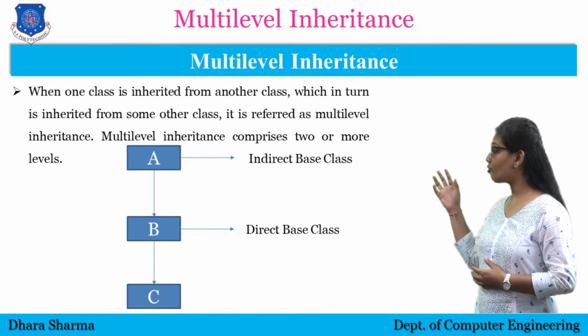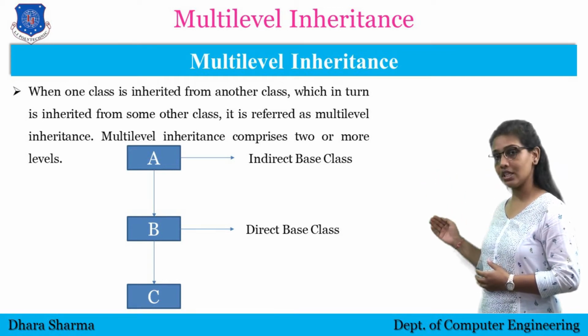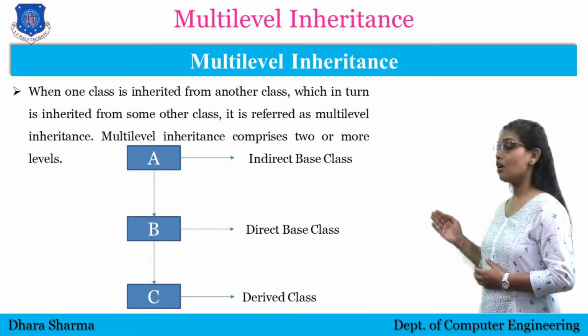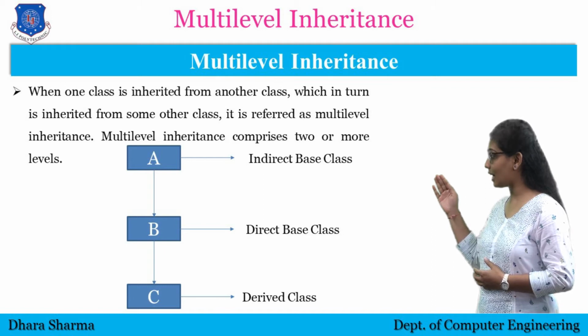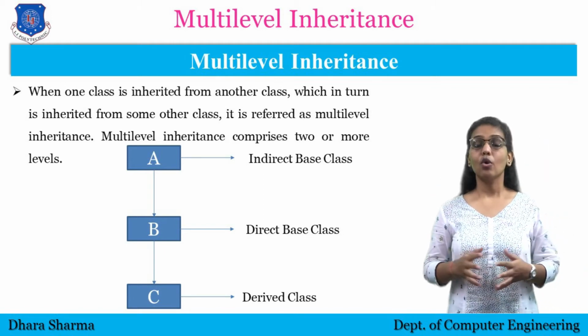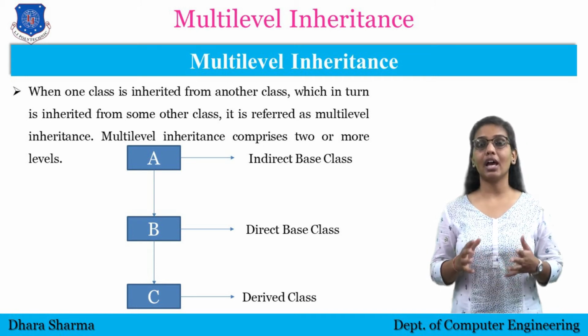Again the properties of class B will be inherited into class C, so class C is a derived class. Class C will have the properties of class A, class B and class C itself. Now we will understand this concept with the help of a program.